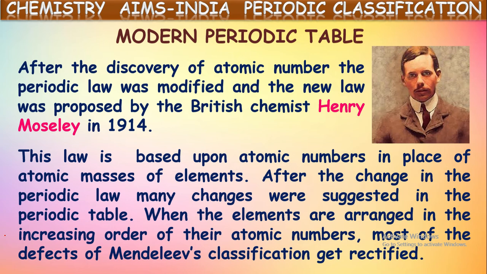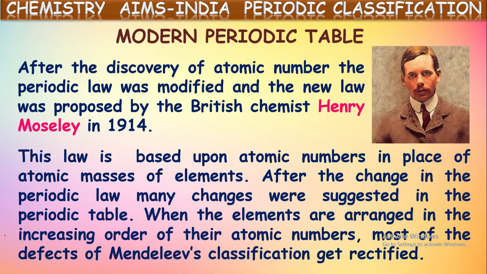According to Mendeleev, as they have different mass numbers, they should be provided three places. But for each element, only one place was provided in Mendeleev's table. That is one drawback. In the same way, carbon also has three isotopes, but for carbon only one place was provided in Mendeleev's periodic table, and for the remaining two isotopes, no placement.